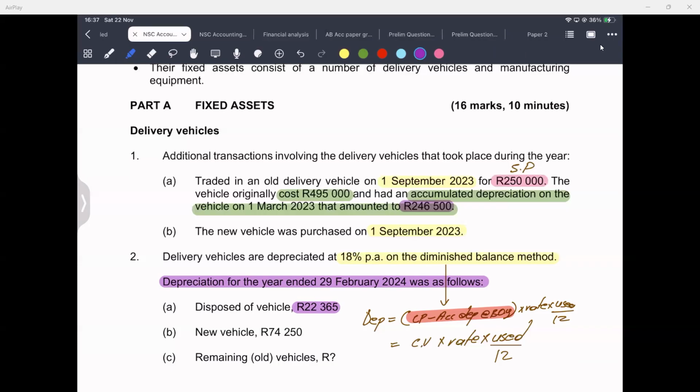B says vehicle. The new vehicle, the depreciation on it was 74,250. And then they did not give us the depreciation of the remaining vehicles or the old vehicle. But we were given depreciation of the new vehicle, which is that 74,250. Interesting. I'm going to take this one then.